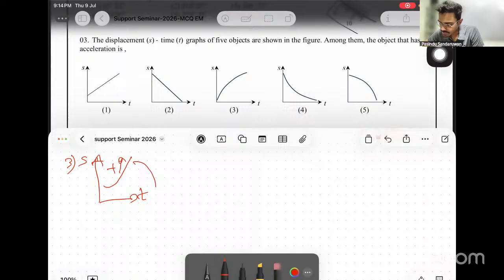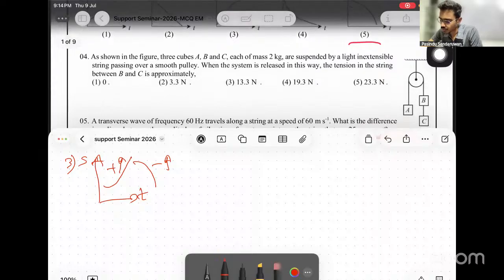And other than that, this is a negatively increasing gradient. Negative means opposite direction. Gradient increases means velocity increases, so that is still an acceleration. Then from this, we have 5. That is not a big deal. Fourth one.